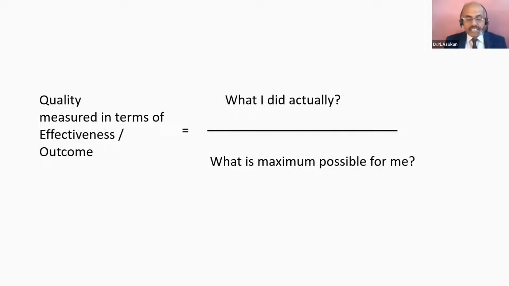The second thing is, when coming to the college, I have, for example, 10 activities today I have to complete. So every day the activities may be different. Today I have 10 different activities, tomorrow I have 10 different activities. So out of 10 activities today, for how many is my effectiveness more than 100%? For how many activities exactly 100%? How many activities less than 100% for every day? So this also you can measure. Every day, how many activities are there, and what is my effectiveness? So there are two ways you can measure.